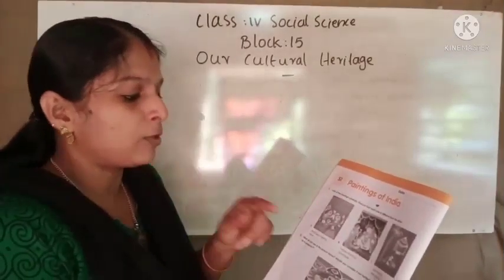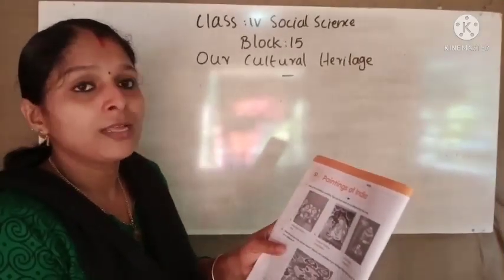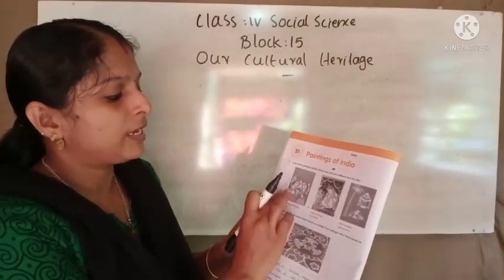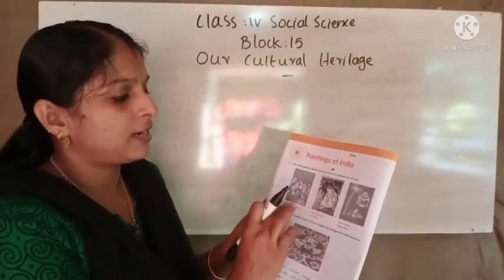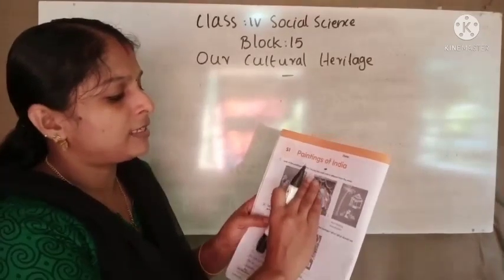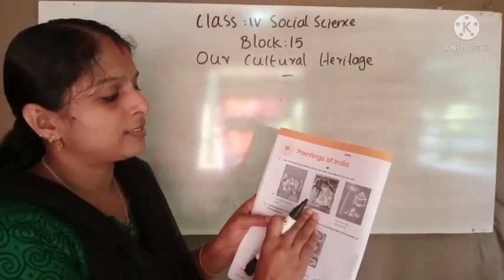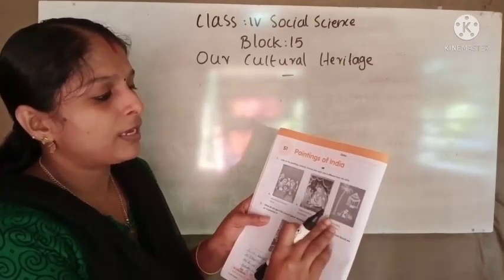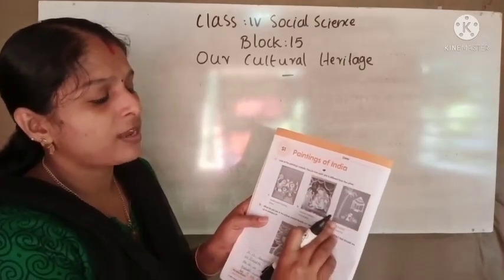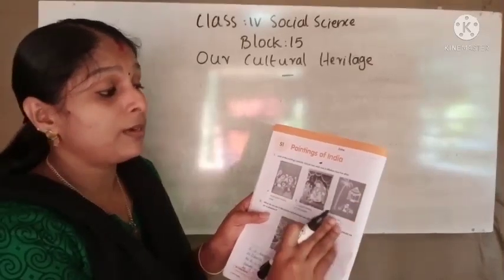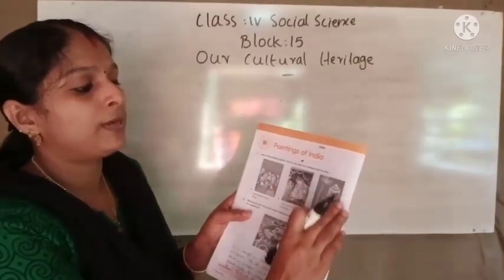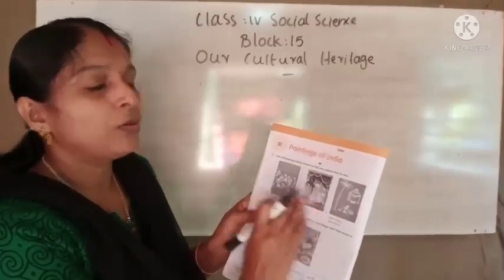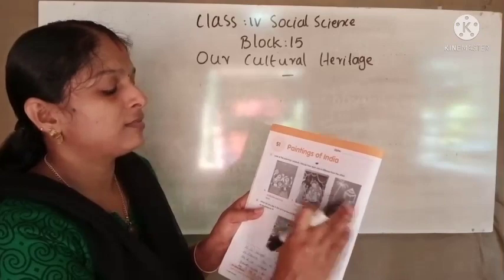So we studied Madhubani painting is done in Bihar. Here we can see the picture of some woman, the girl's picture, right? Here we can see Tanjore painting in Tamil Nadu. We can see the picture of Hindu gods and goddesses. Then in Warli painting we can see the life of the tribal people, their houses, trees, isn't it? So you have to find out the differences between these three paintings.